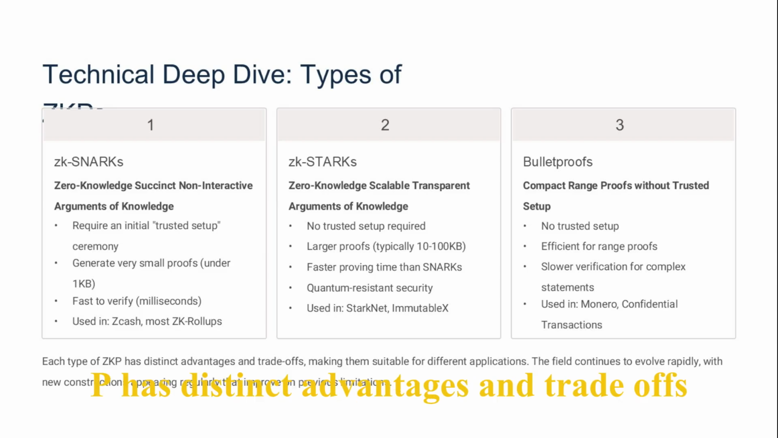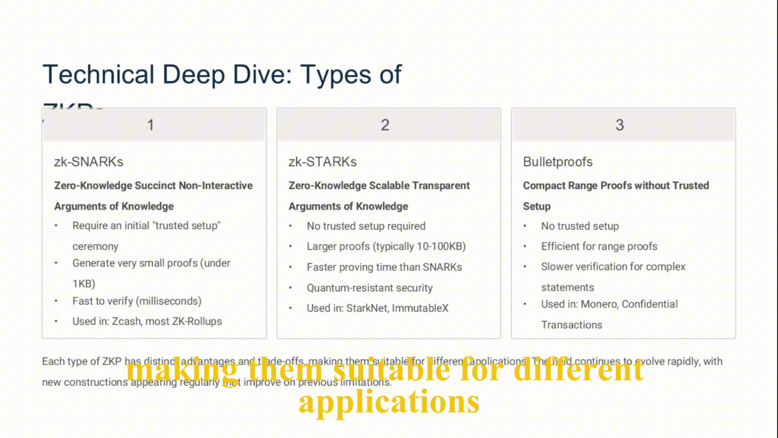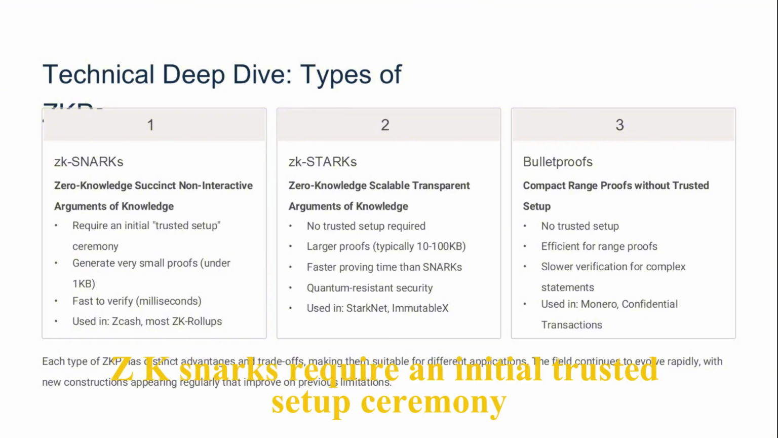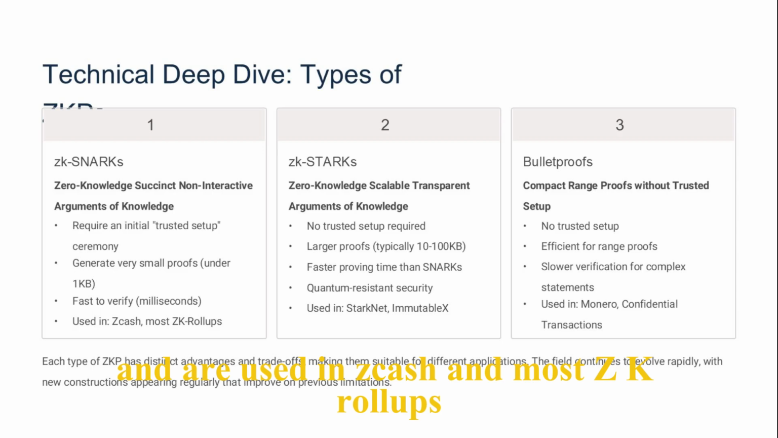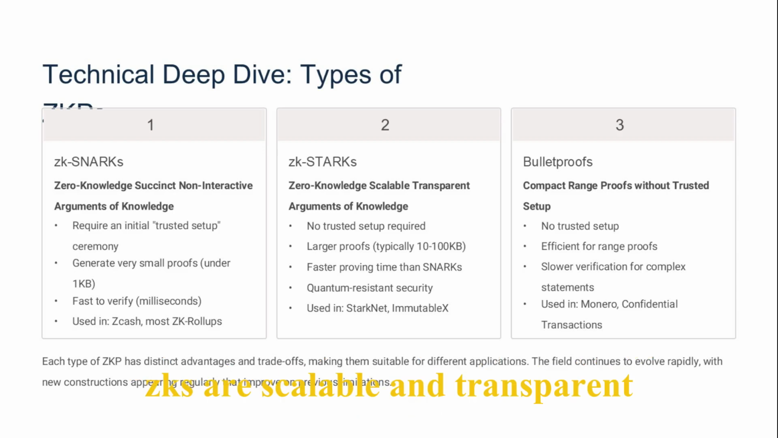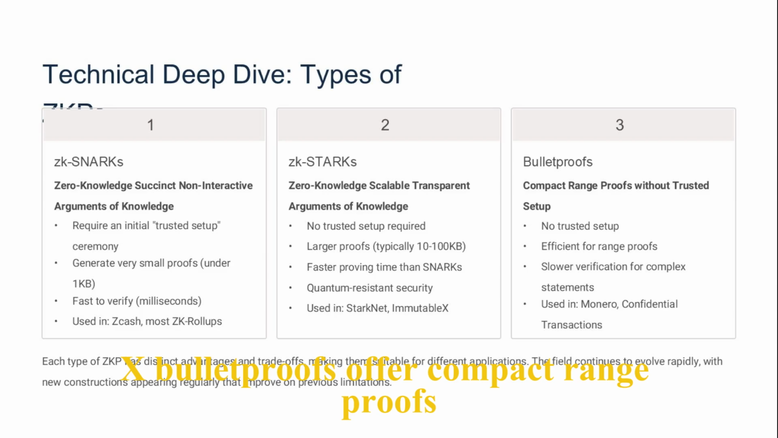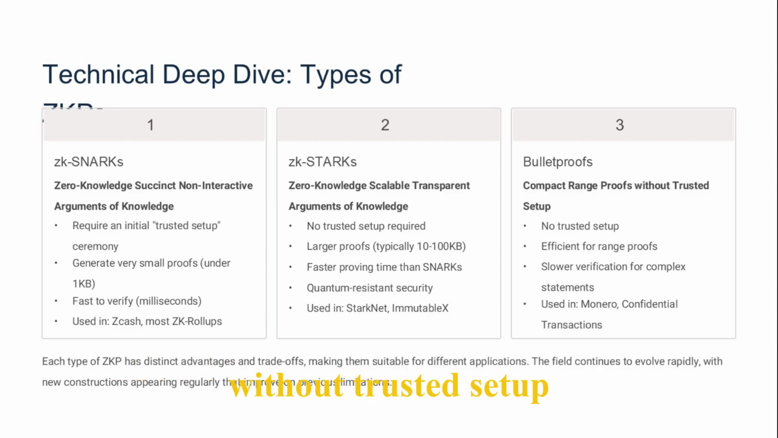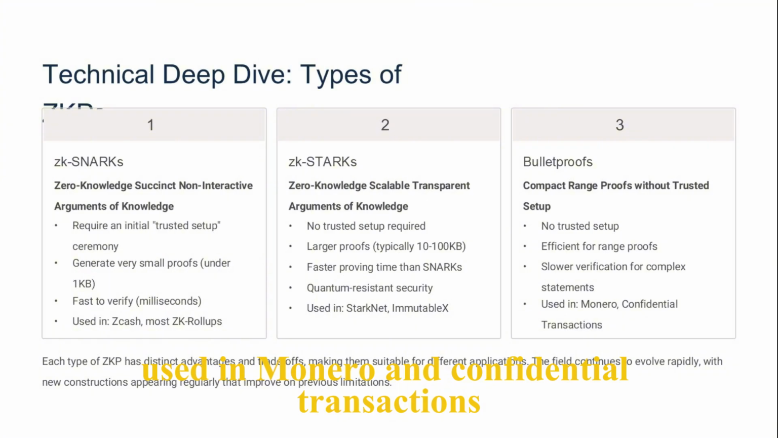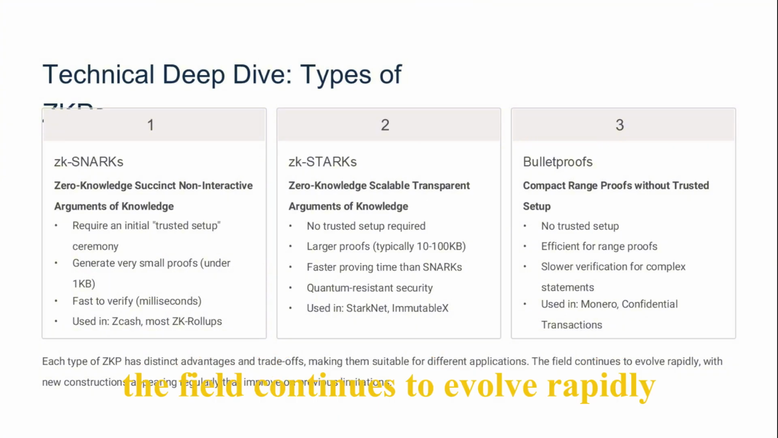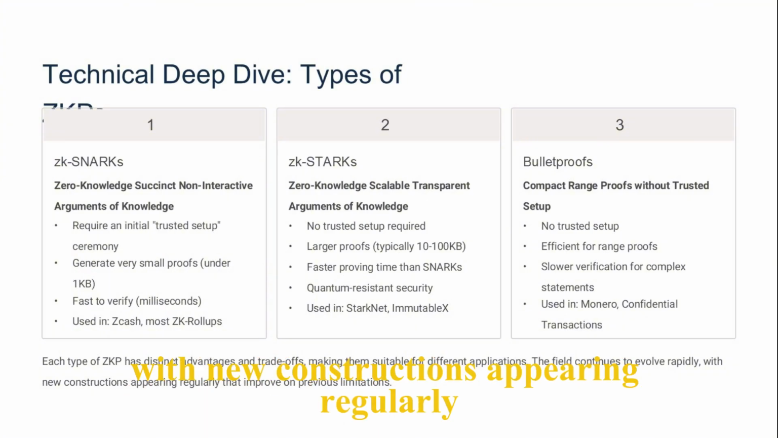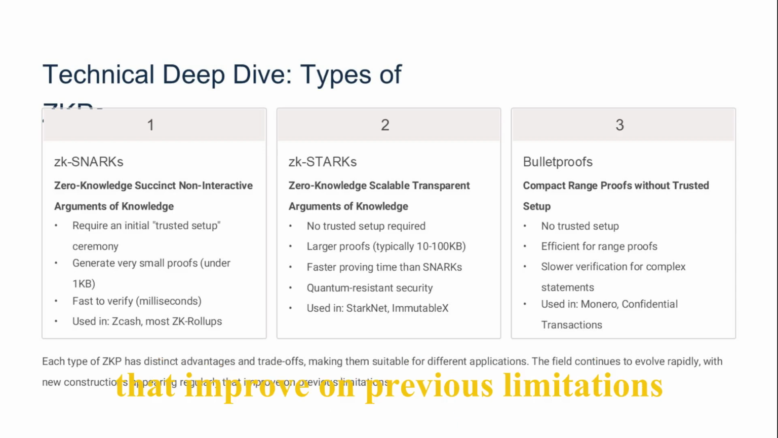Each type of ZKP has distinct advantages and trade-offs, making them suitable for different applications. ZK-SNARKs require an initial trusted setup ceremony and are used in Zcash and most ZK rollups. ZK-STARKs are scalable and transparent, requiring no trusted setup, and are used in StarkNet and Immutable X. Bulletproofs offer compact range proofs without trusted setup, used in Monero and confidential transactions. The field continues to evolve rapidly, with new constructions appearing regularly that improve on previous limitations.